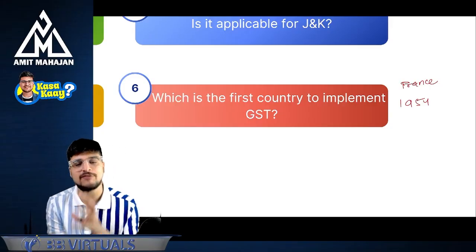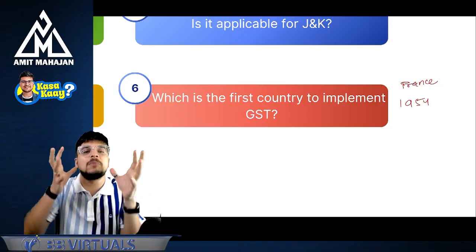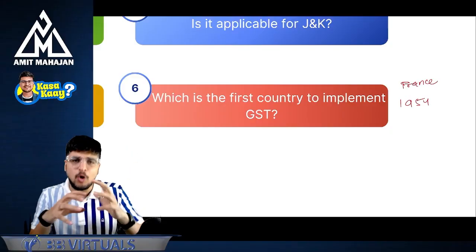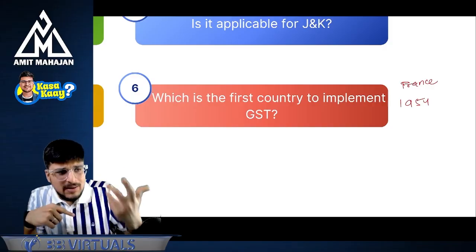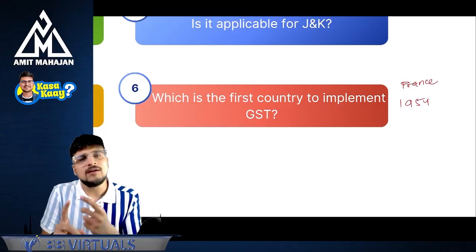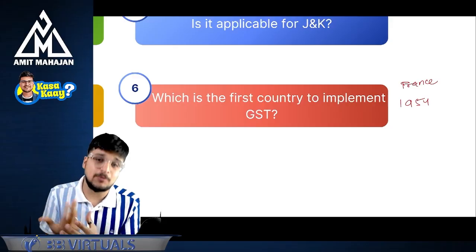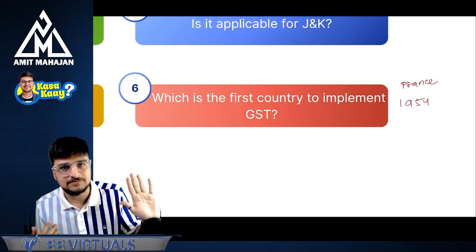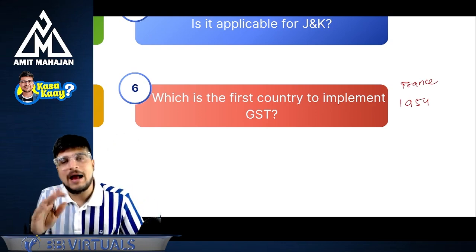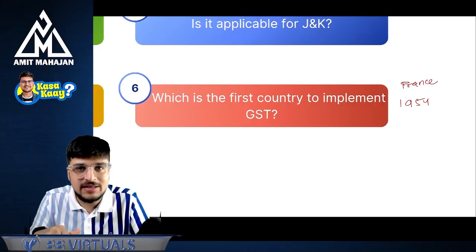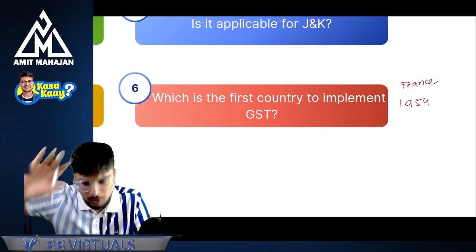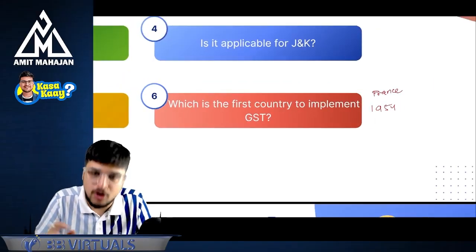Absolutely no. Please try to understand, for implementing GST, we need to have that kind of framework of the government. And we have to see a lot of things because of which implementation of GST becomes difficult. That's why countries like Dubai and UK thought that implementation of GST is not possible for us, and that's why they have continued with VAT. Understanding? Perfect. And in India, it got introduced in 2017, but the discussions about GST had started from the early 2000s only. And finally, in 2017, it got implemented.